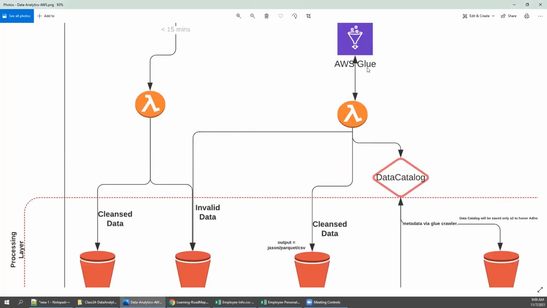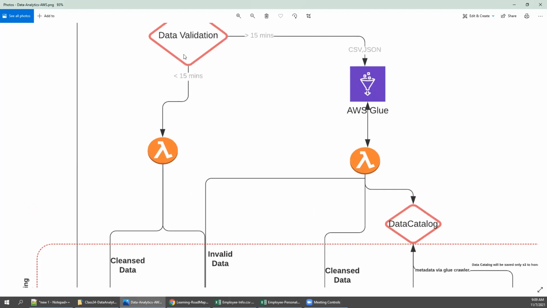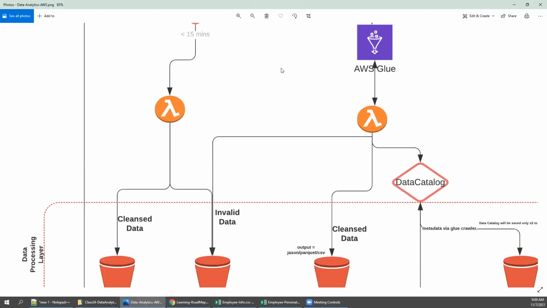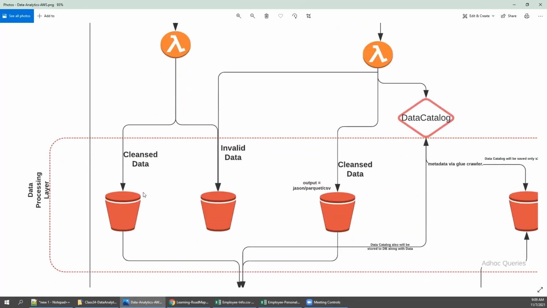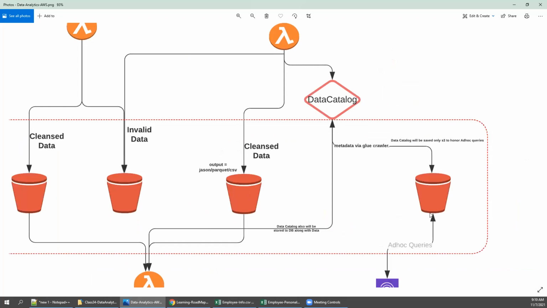So AWS Glue or Lambda is analyzing. You need to store some folders: the cleaned data and the invalid data, right? Once you have stored them, you also need to make sure that the relevant metadata is getting created. So the metadata is there and the cleaned data is also there.